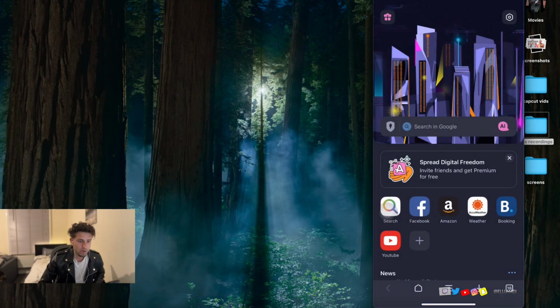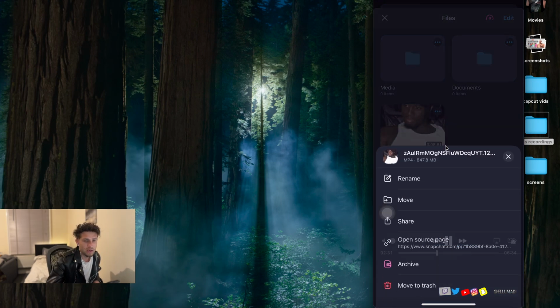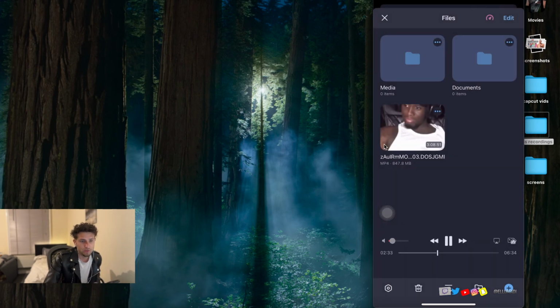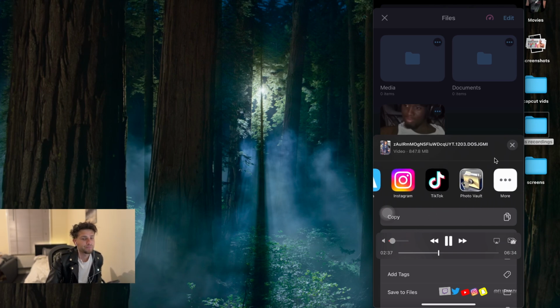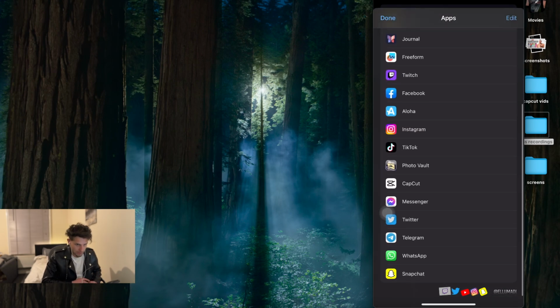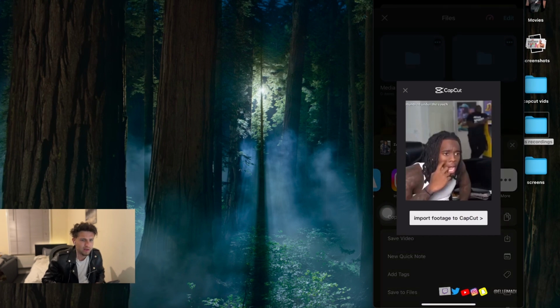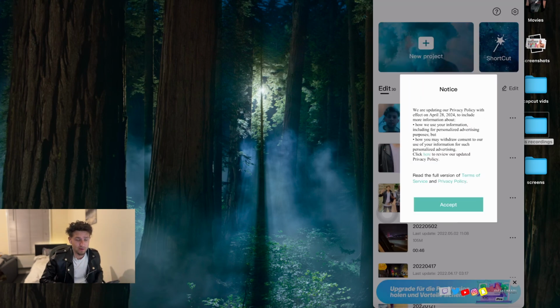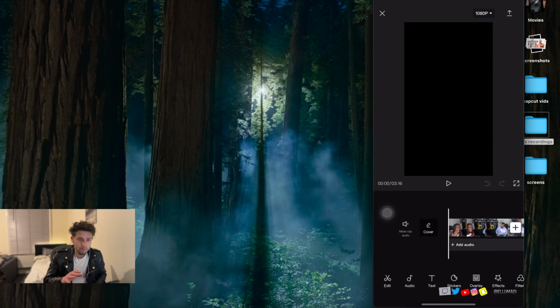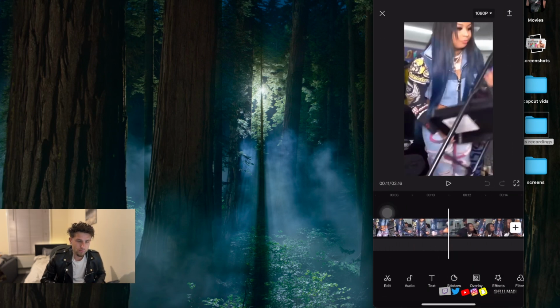When you wait for a couple of seconds, go back to the downloads and you see the share button. You tap the share button and go straight to CapCut. When you open the video with CapCut, just wait for a couple of seconds. Import the footage to CapCut as it is. Don't mind my videos on CapCut, so just wait for a couple of seconds.